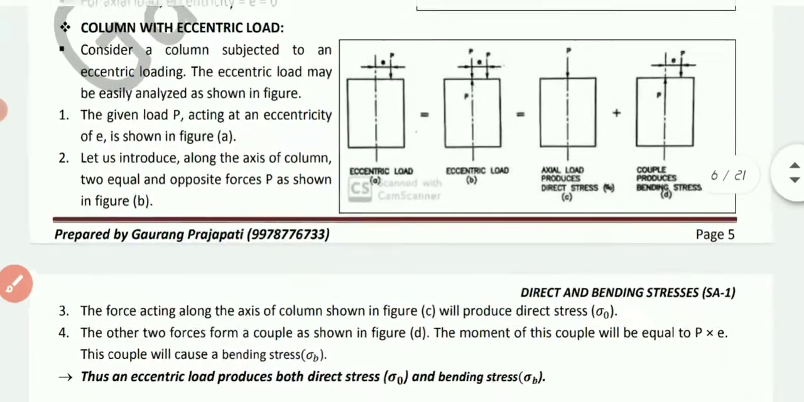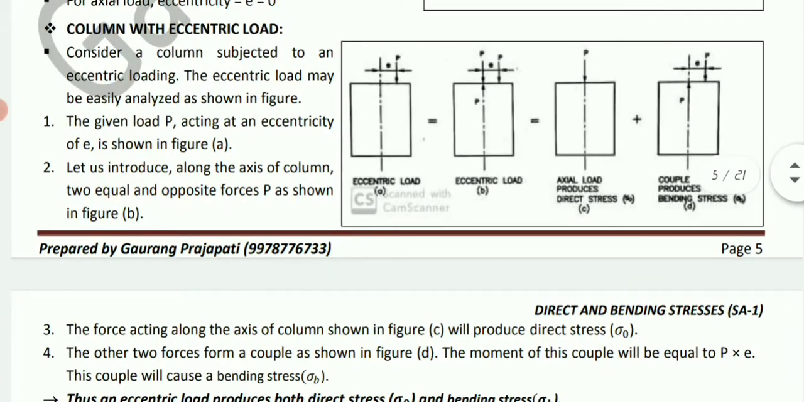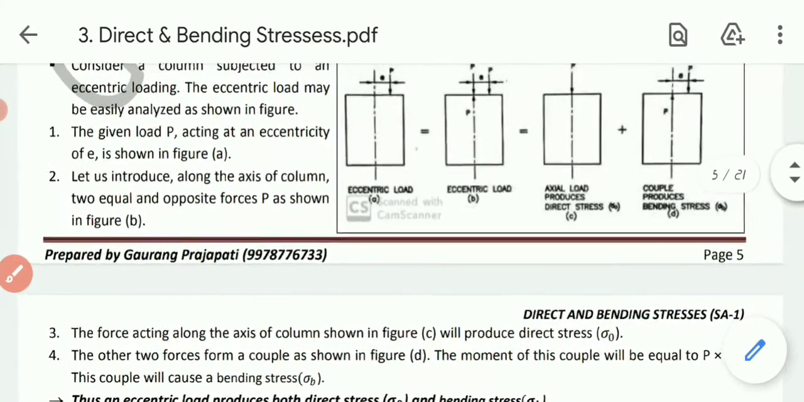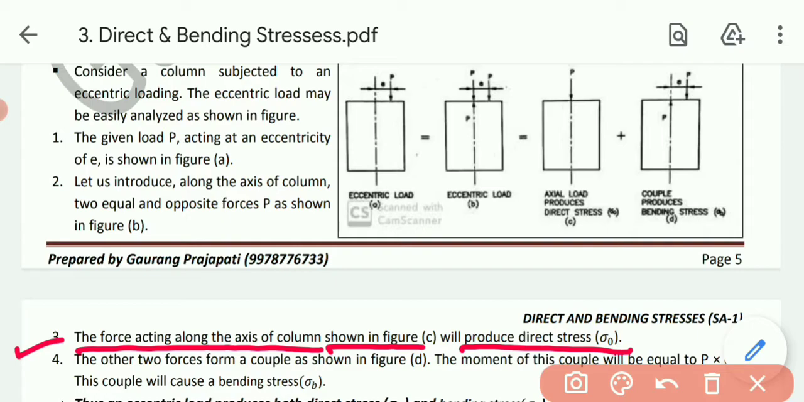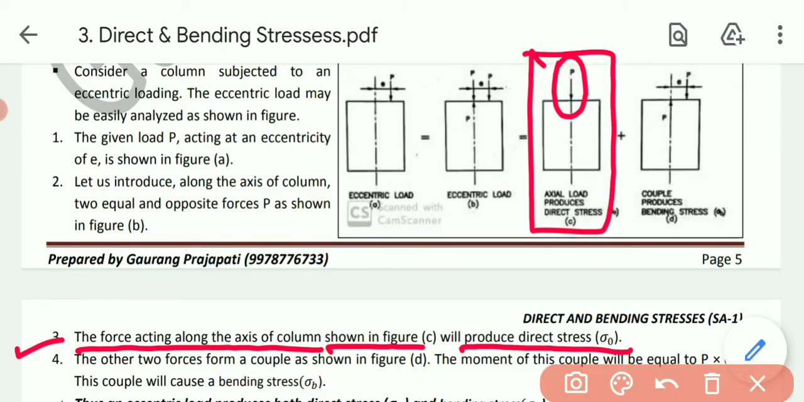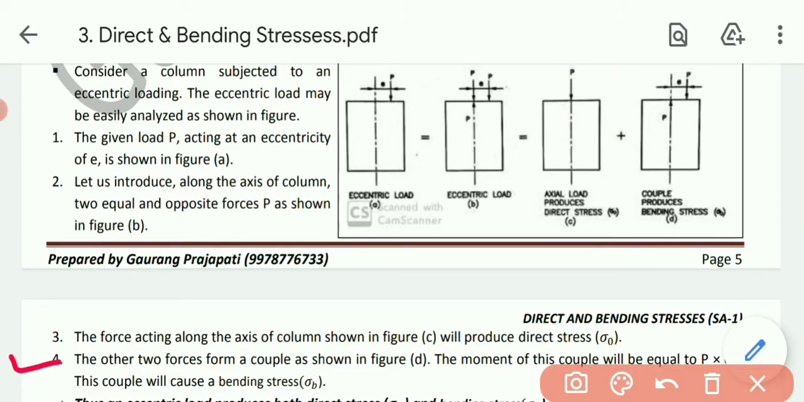Now third case, the force acting along the axis of the column as shown in figure C will produce the direct stress. As we have already seen in the previous theory, the force which acts on the line of action, or we can say longitudinal axis of the column, will always produce the direct stress, that is sigma 0. So the third figure indicates that direct stress will be produced, that is sigma 0, while the fourth one, the other two forces form a couple as shown in figure D.